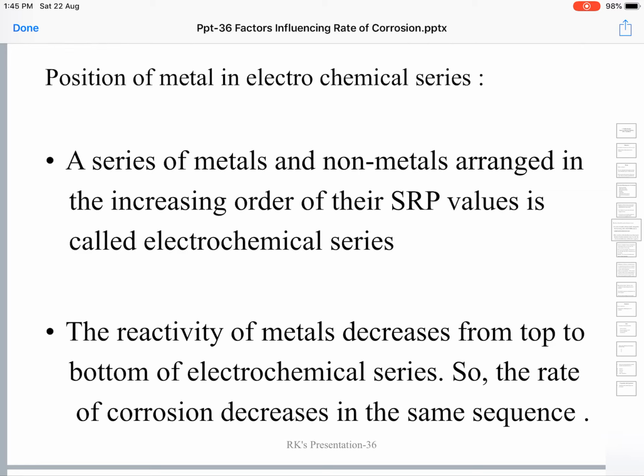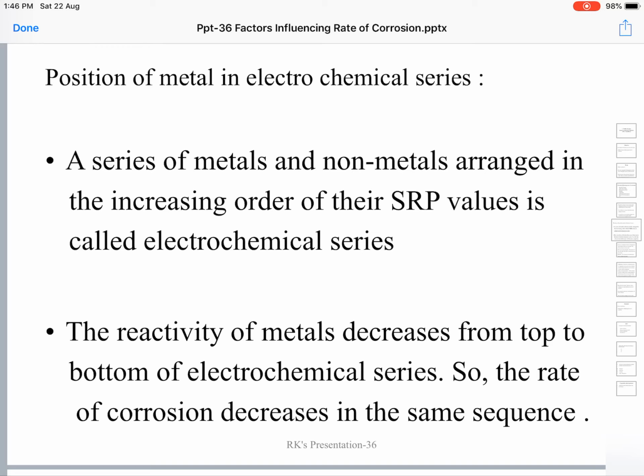The metal lower in the series turns into cathode, gains electrons, and undergoes reduction. The metal higher in the series which is forming the anode undergoes corrosion. This is about the position of the metal in the electrochemical series.